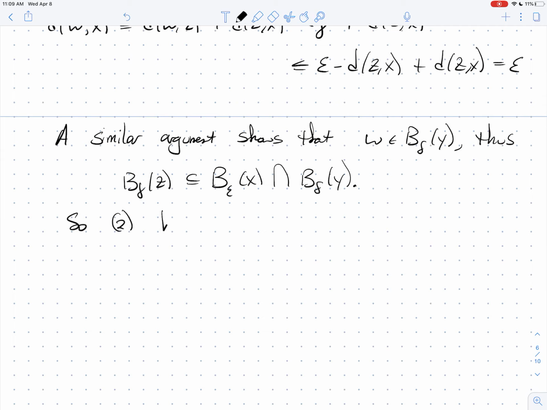So part 2 from the theorem holds, and we can say thus that this collection generates a topology on X. And so for any metric, the collection of the open balls generates a topology on X. So let's stop this video here.